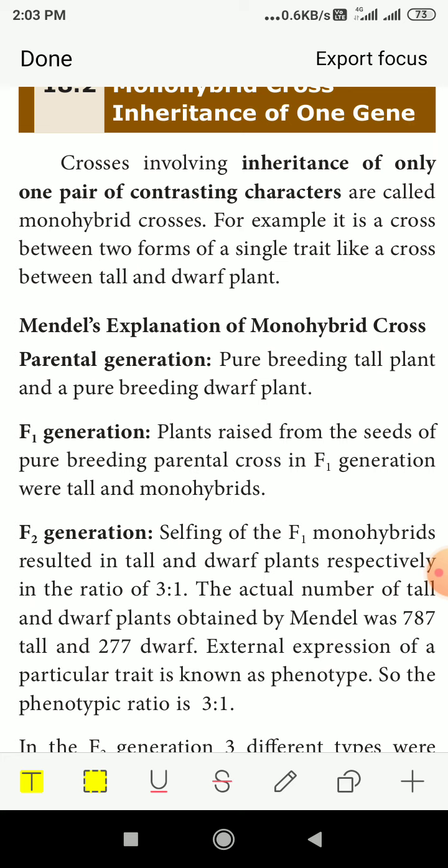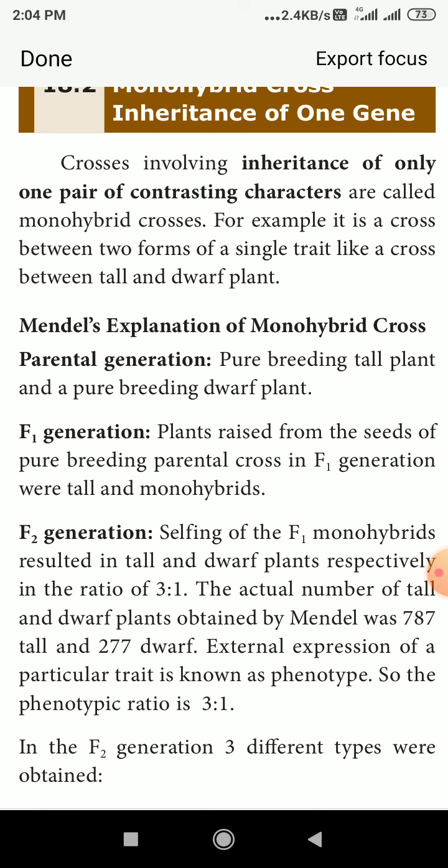Okay, one type of contrasting means what? Just the opposite, that is called contrasting. That means tall and dwarf, or if it's red color, the other is yellow color, like that, contrasting characters only. So for the first cross he took only one type of character. Inheritance of only one pair of contrasting characters is called a monohybrid cross.